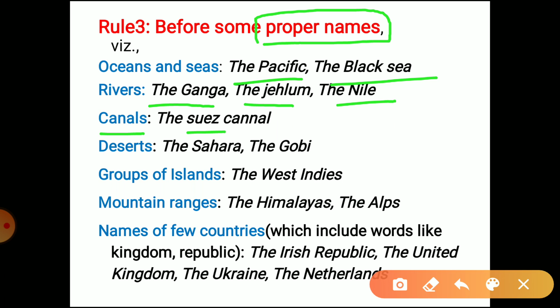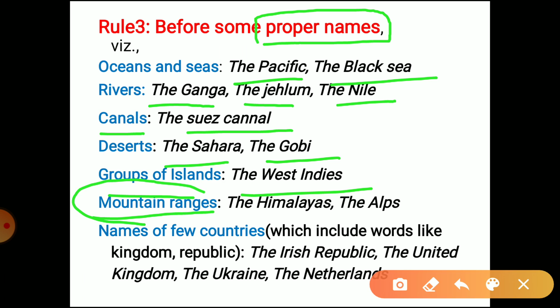We have deserts: the Sahara, the Gobi. We have groups of islands, for example the West Indies. Similarly, we have mountain ranges: the Himalayas, the Alps. Notice the difference between a mountain peak and a mountain range. A mountain range means a series of smaller mountains. The Himalayas is not a single mountain, it's a series of mountains. Similarly, the Alps.